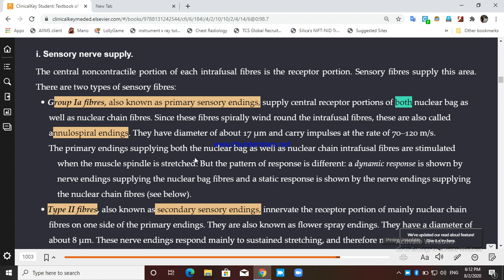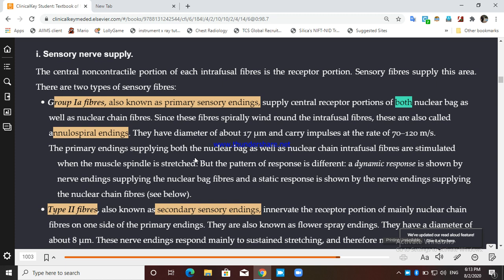These afferent endings arising from the spindle central portion will be stimulated when the muscle spindle is stretched, but the pattern of response is different.